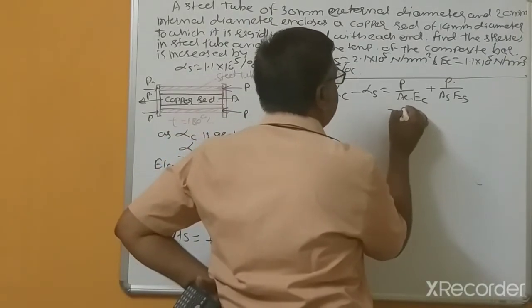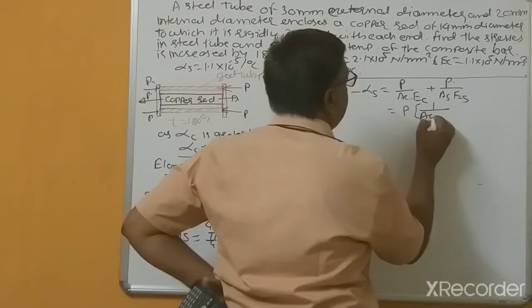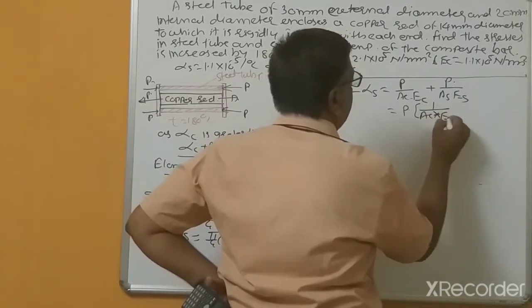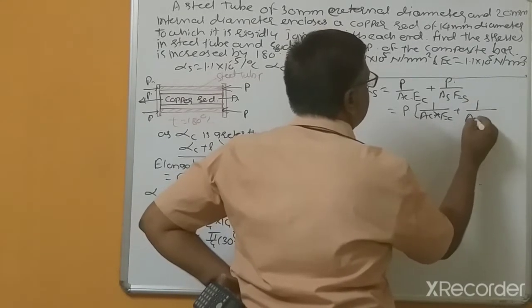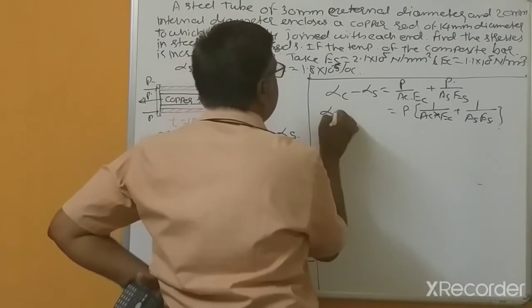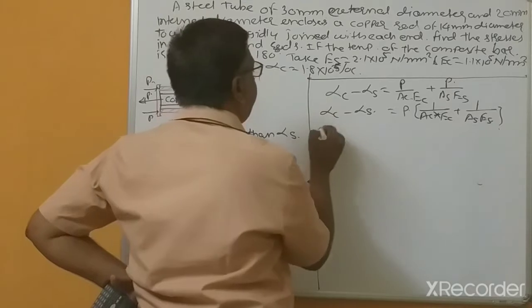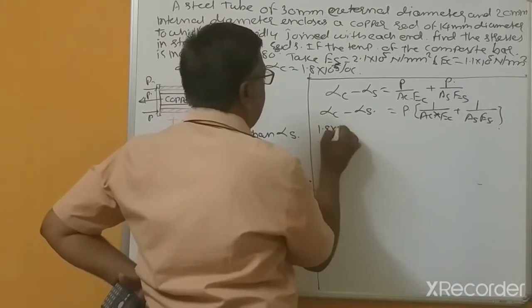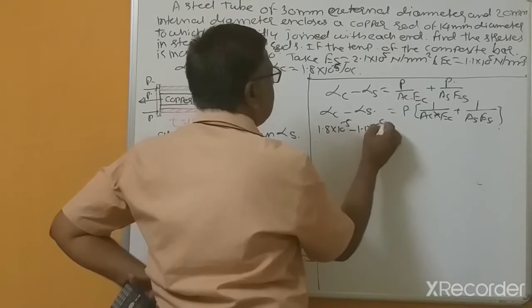Otherwise we can take P common, 1 divided by A c E c plus 1 divided by A s E s, and this equals alpha c minus alpha s.